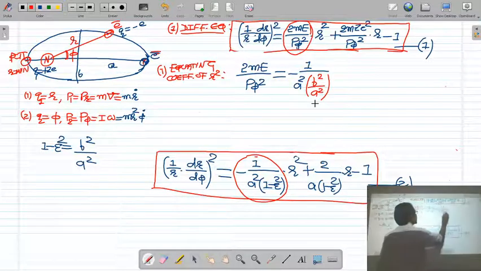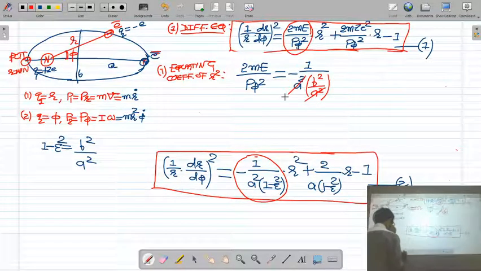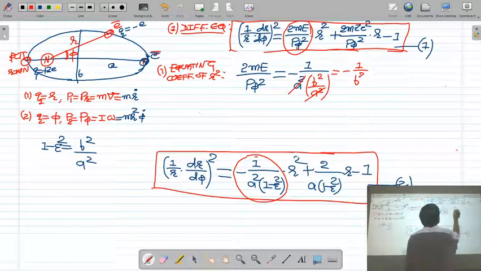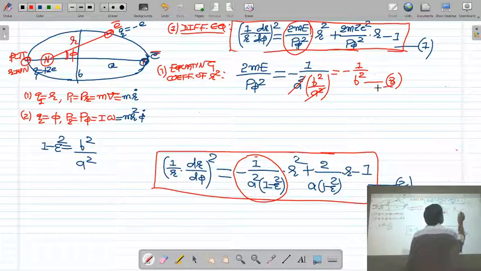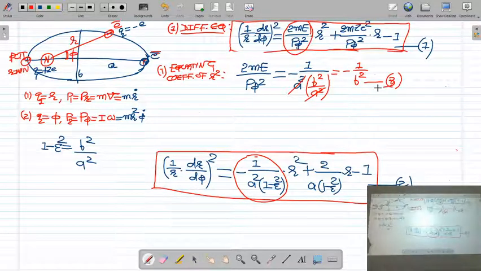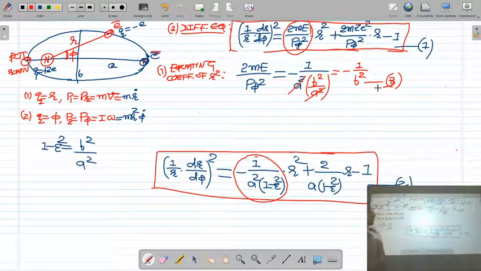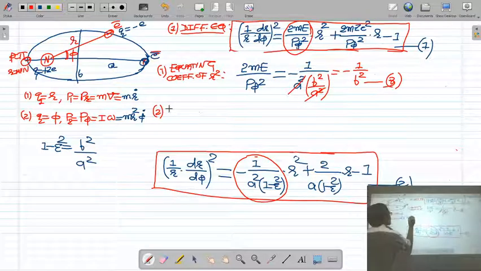This a square is going to be cancelled. So the value of 2me upon p phi square is minus 1 upon b square. Equation number 3. Now I compare the coefficient of r.